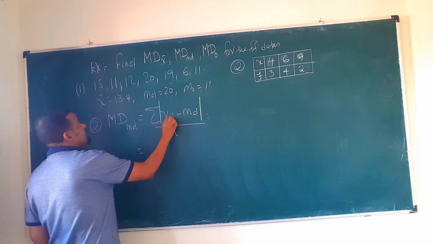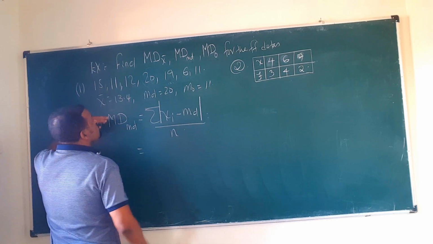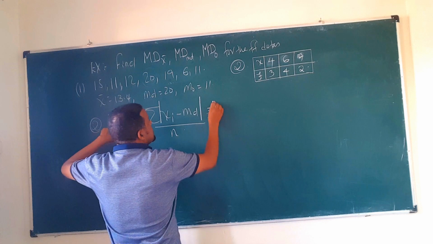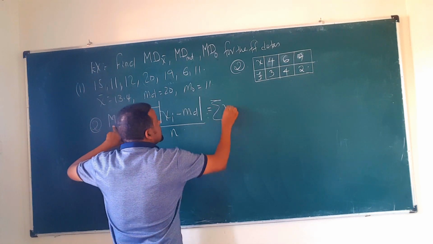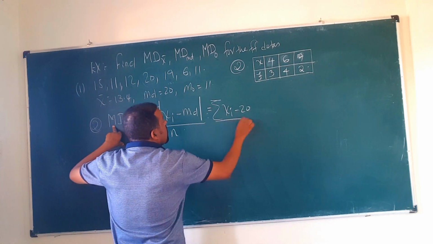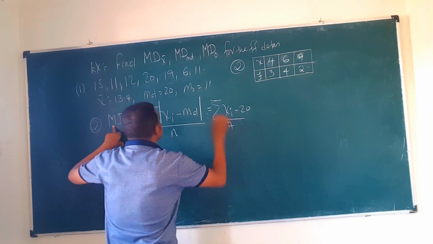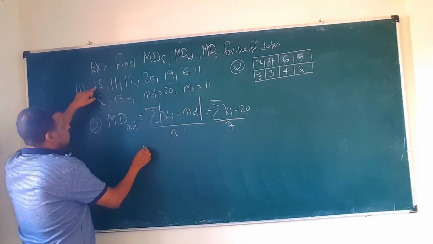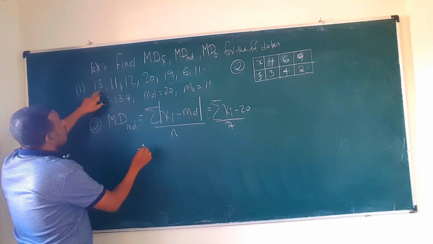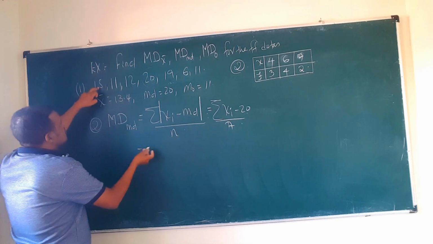So from each data, what do we subtract? The median. The median is what? 20. So that will be the sum of xi minus 20 over the number of data, which is 7. So now what will you do? The first one, okay, no problem at all. You can start from here.